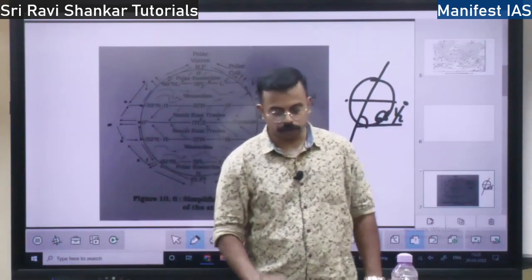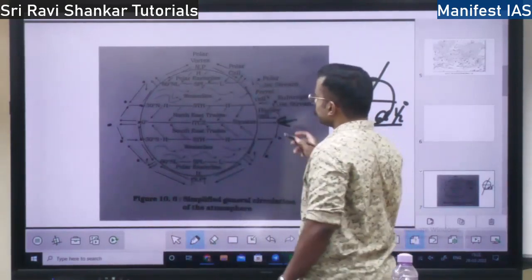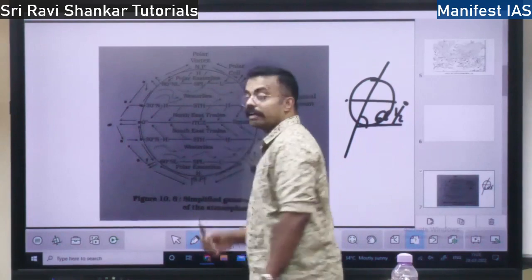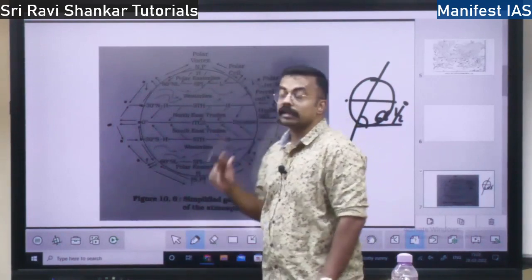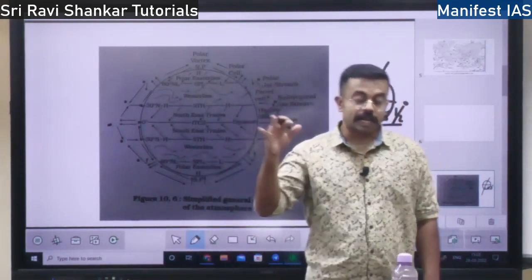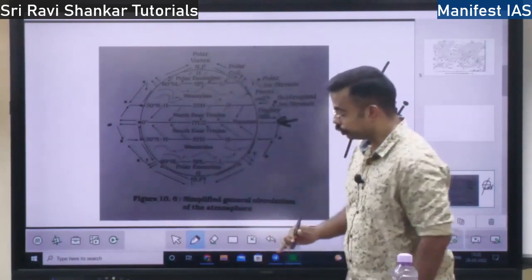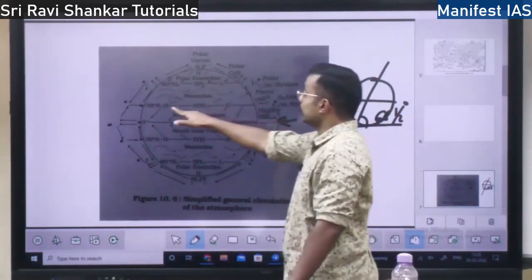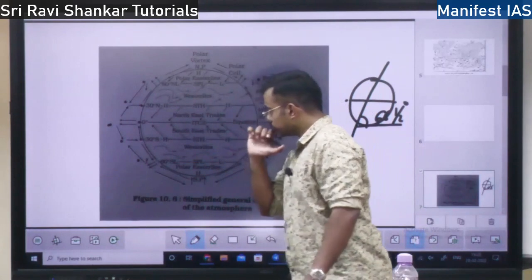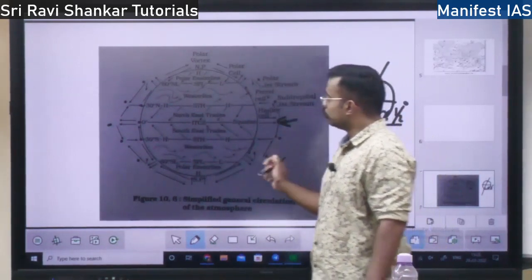Why is it called subtropical high? Because here the air won't be going up, rather it will be going down. So the pressure will be very high at 30 degrees north and 30 degrees south.